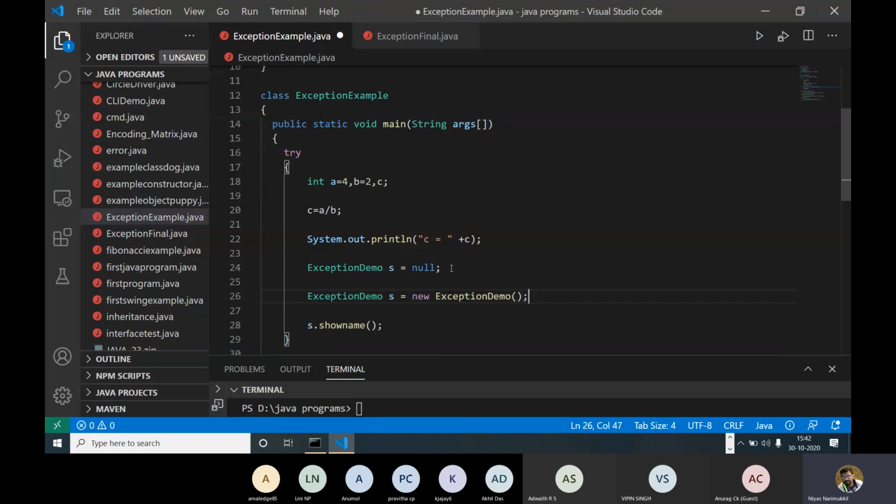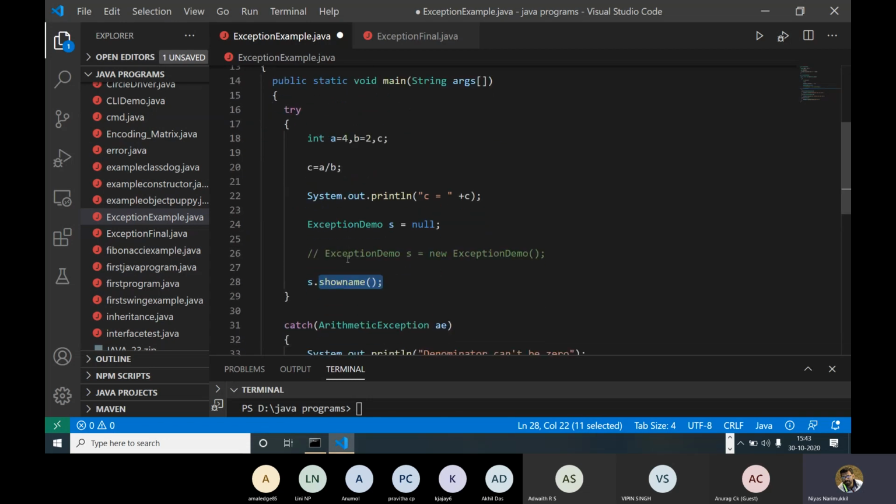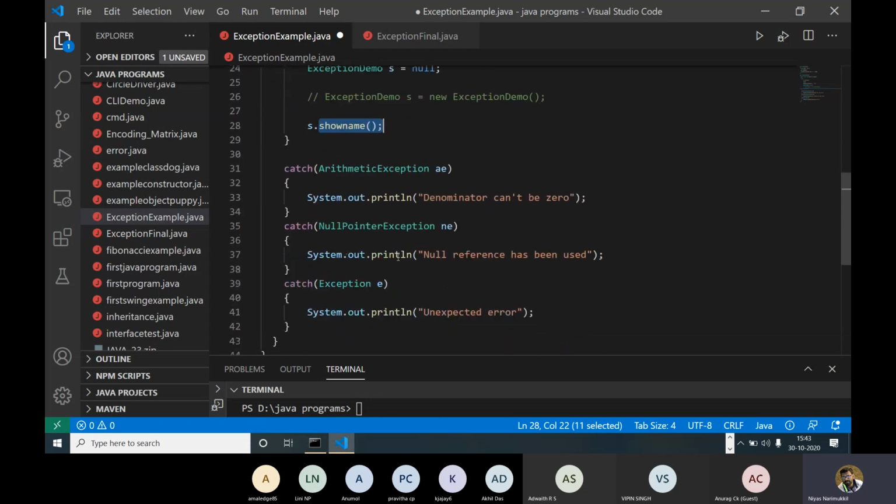So what happens here, we just defined only a variable and there is no object here. Instead of an object, we only assigned null. So there is no object here, right? We created a reference variable here, but there is no object. Object is null. Then we try to access this function, so it will produce a null pointer exception. That is a null reference.